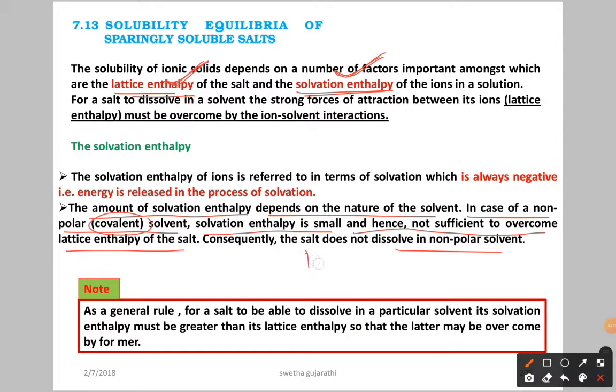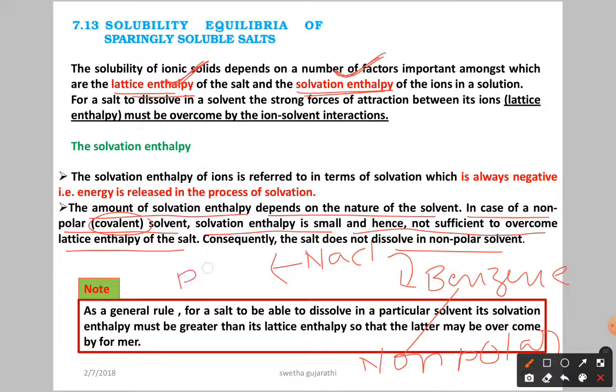Simply, what I want to convey is this: for example, if you want to dissolve sodium chloride in benzene as the solvent, what happens? Benzene is non-polar, and sodium chloride is polar. As we already discussed, polar compounds dissolve in polar solvents; like dissolves like. So sodium chloride is polar, benzene is non-polar, and sodium chloride does not dissolve in benzene. Now what is the reason here? For a compound to dissolve in a particular solvent, definitely what is the process here?